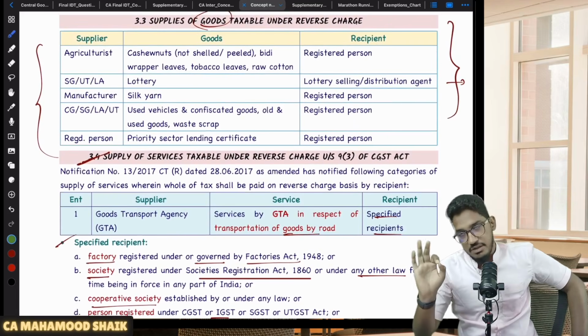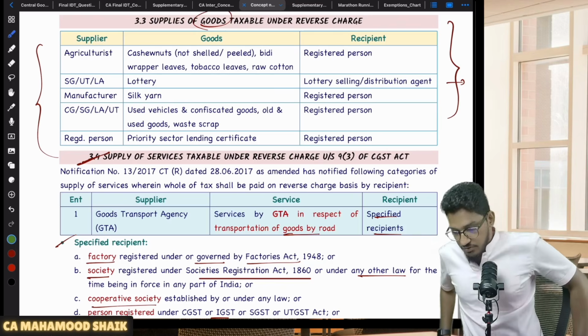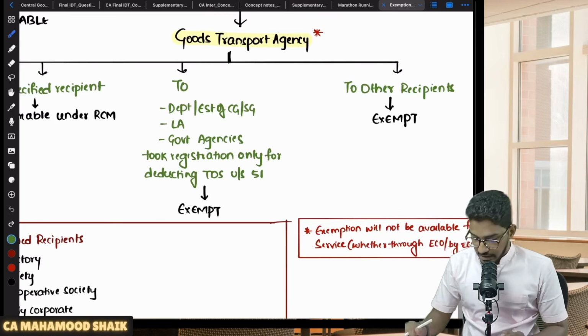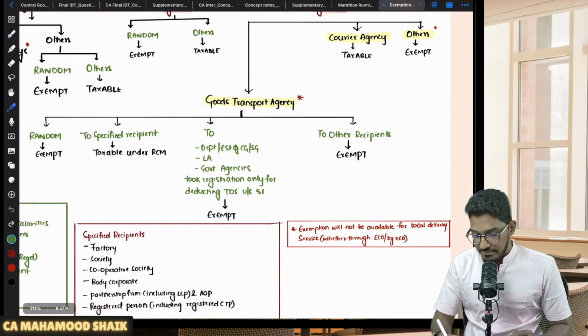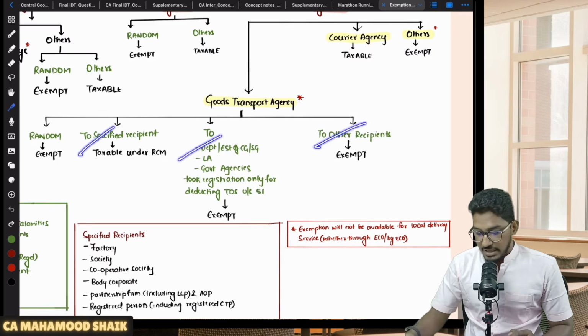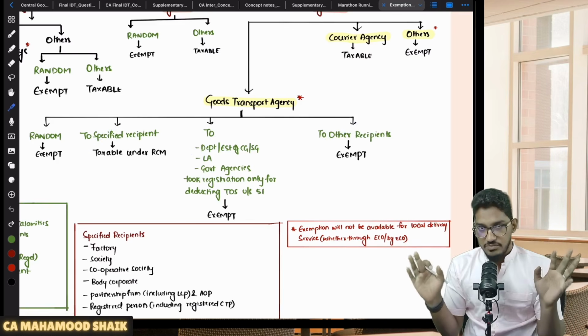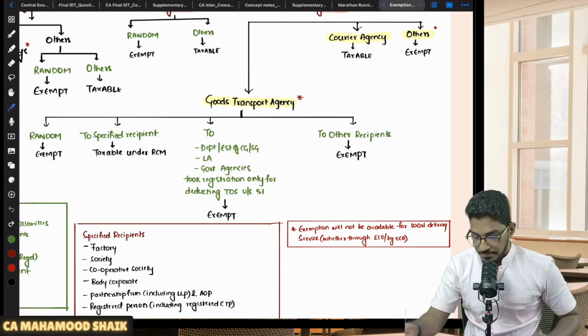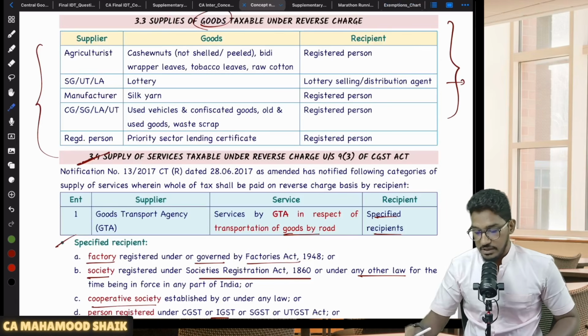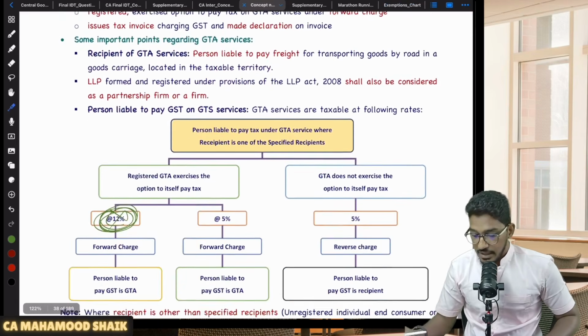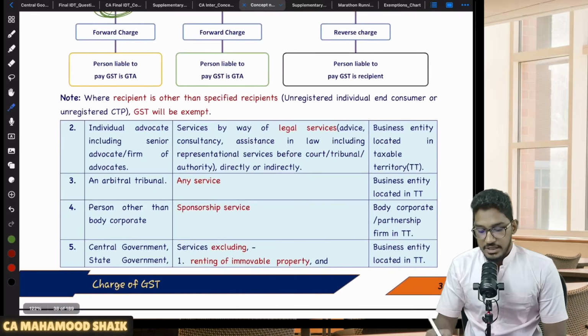A few exemptions I have covered. Regarding transportation of goods, I was showing you some chart, right? This chart is very comprehensive. Only one part of this chart I have covered. There is so much of exemption which we are required to cover regarding transportation of goods that I will try to cover it in the exemption. Only the relevant part I have covered here. Whatever is relevant for us, that much only I have covered. Understood? So this is what regarding GTA services.